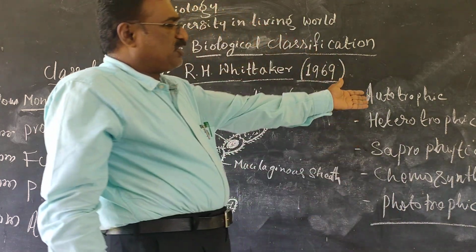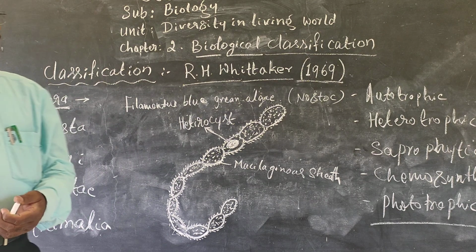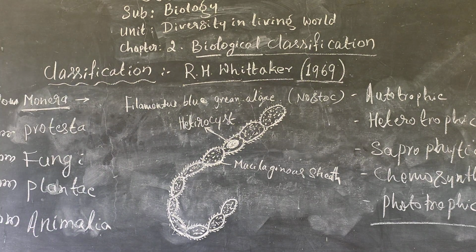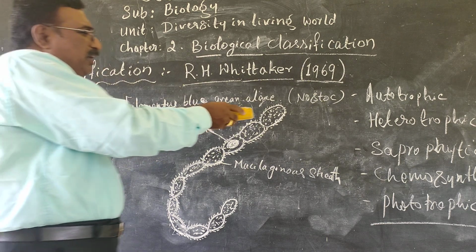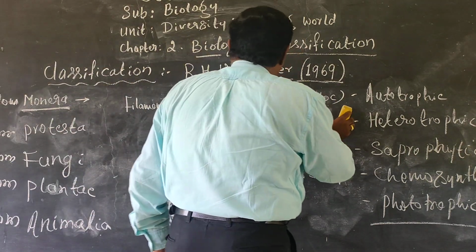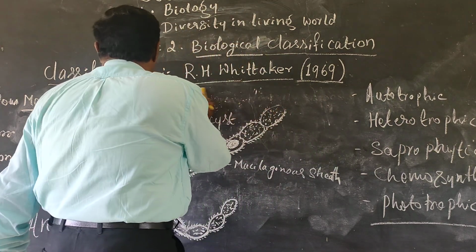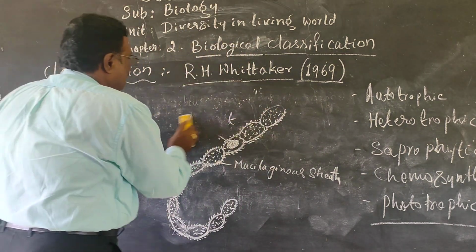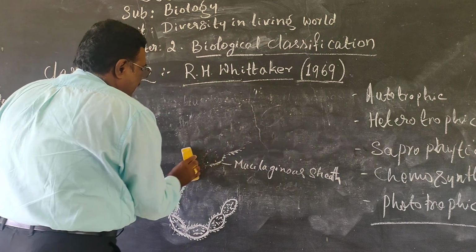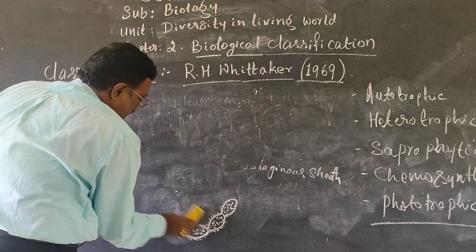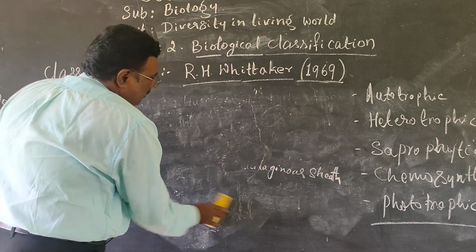I will give an explanation next class: the meaning of autotrophic, heterotrophic, saprophytic, chemosynthetic, phototrophic bacteria. Okay, I will rub this out, then we will go to the next class for the kingdom Protista along with the different characters of different animals in our biological system.